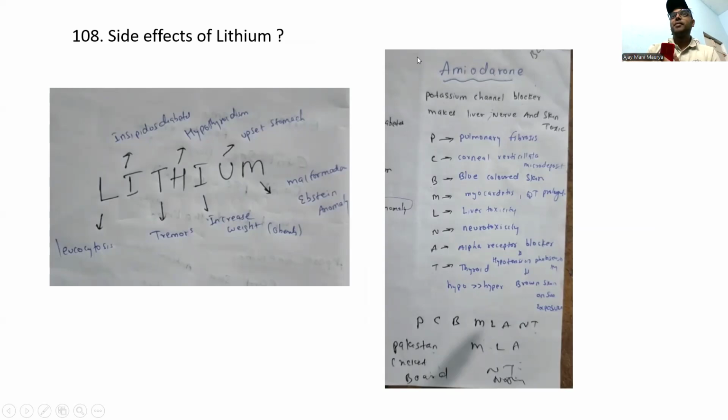Next is side effects of amiodarone. Remember the mnemonic, I created this one: PCB, MLA, ND. PCB, Pakistan Cricket Board. See here, pulmonary fibrosis, corneal verticillata, microdeposition. B for blue-colored, blue man syndrome. Myocarditis, acute and QT prolongation, liver toxicity, neurotoxicity, alpha receptor blocker which causes hypotension, and also causes photosensitivity, thyroid problems. We have both hypo and hyper, but hypo is more common than hyper.